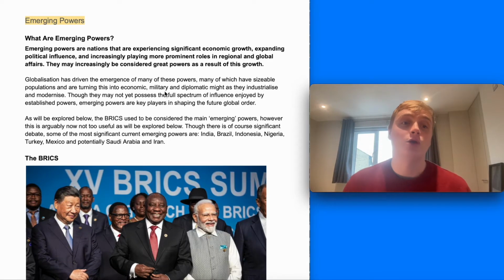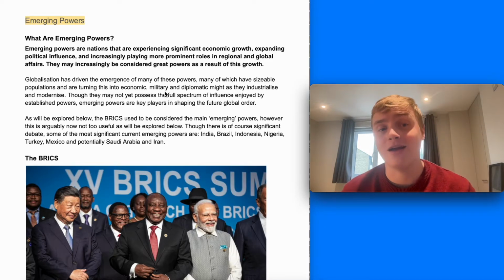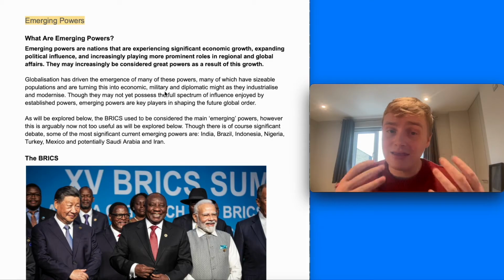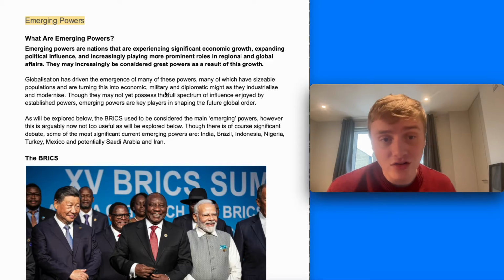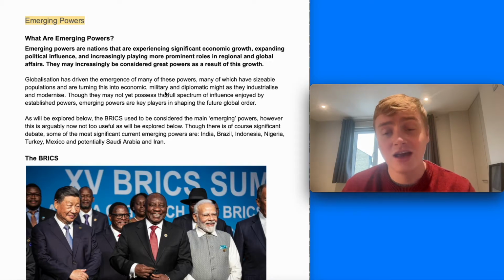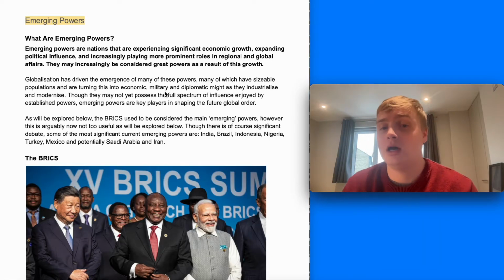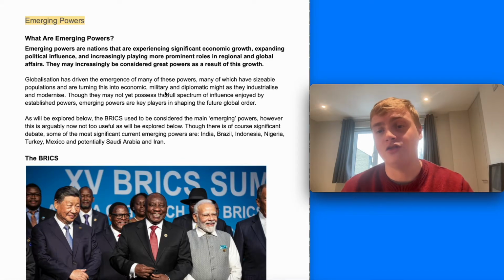The next classification we're going to have a look at is emerging powers. These are nations that are experiencing significant economic growth, expanding political influence, and are increasingly playing more prominent roles in regional and global affairs. They may be increasing in power and may then be considered great powers as a result of this growth. Globalization has driven the emergence of many of these powers, many of which have sizable populations, and through globalization and global trade have been able to turn this into economic, military, and diplomatic might, particularly through manufacturing as they industrialise and modernise. They may not yet possess the full spectrum of influence enjoyed by established great powers, but they're key players in shaping the future global order.